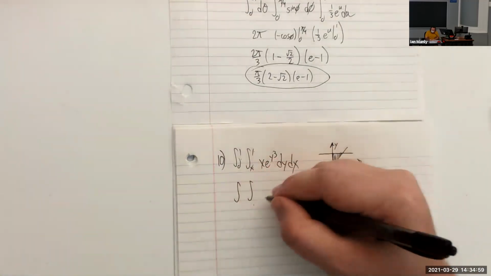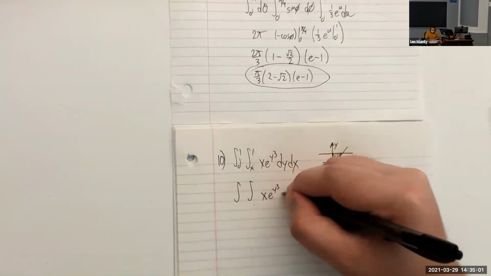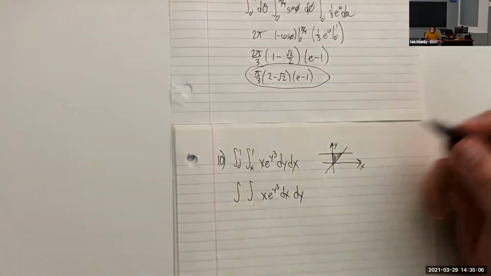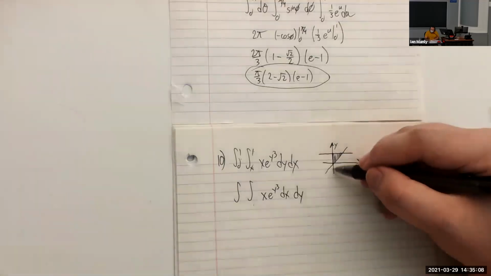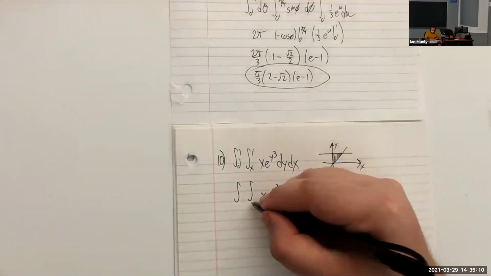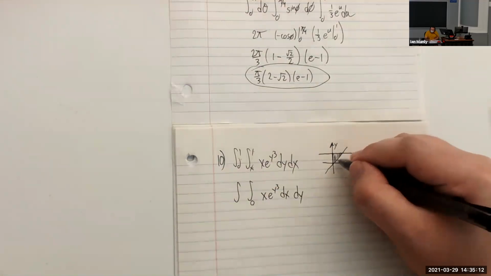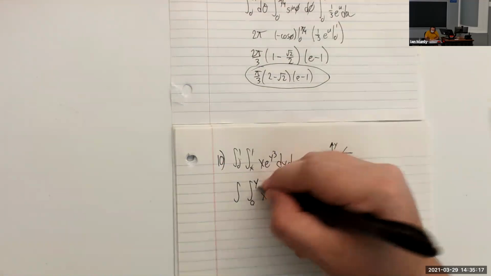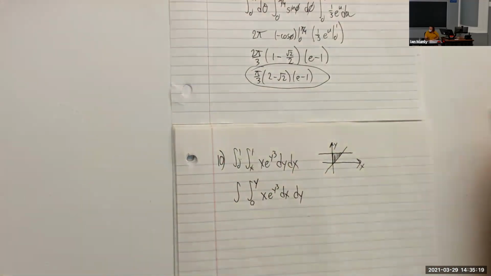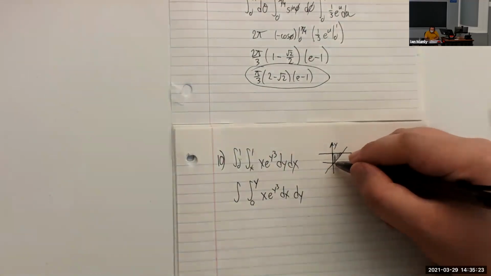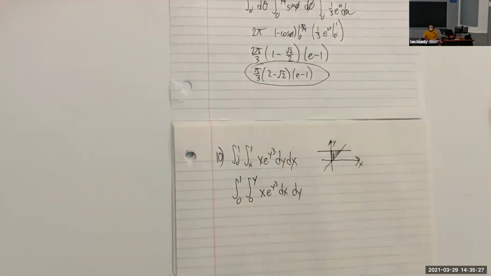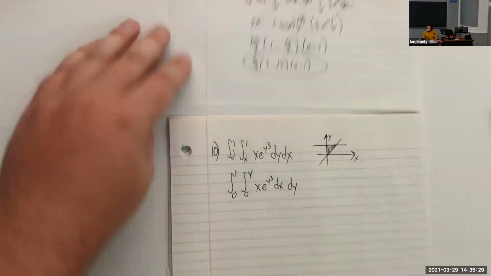Now I want to convert this into an integral that begins by integrating x and then integrates y. Our leftmost x bound is x equals 0, and our rightmost x bound is x equals y. So our new integral will go from 0 to y, and then y ranges from 0 to 1. This will be the new order of our integration.